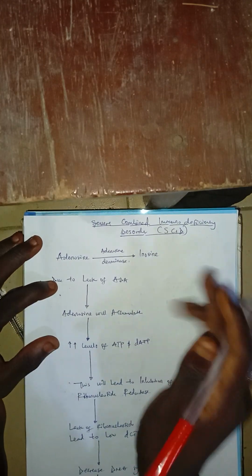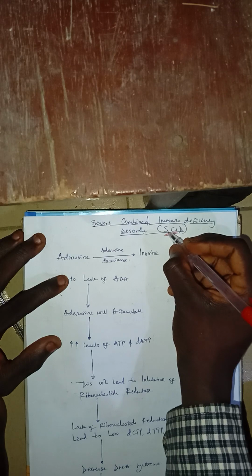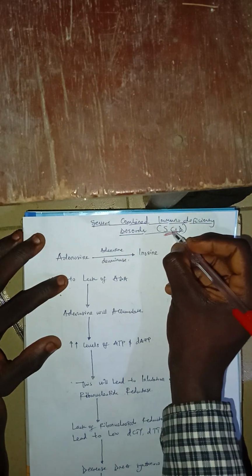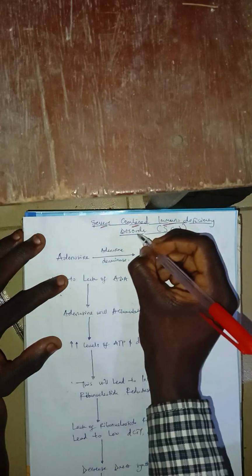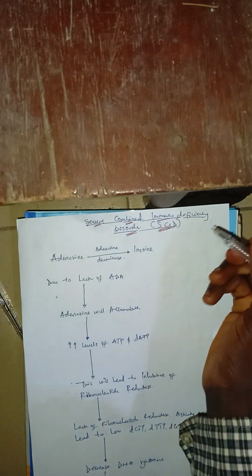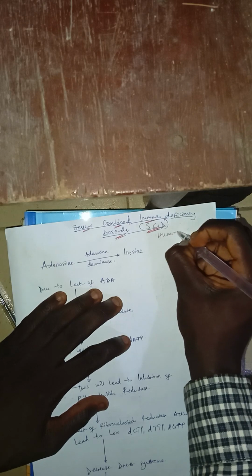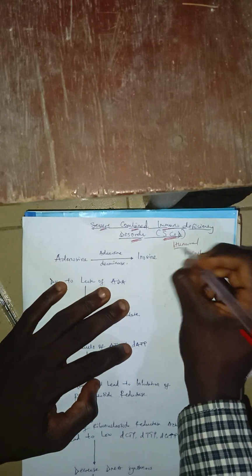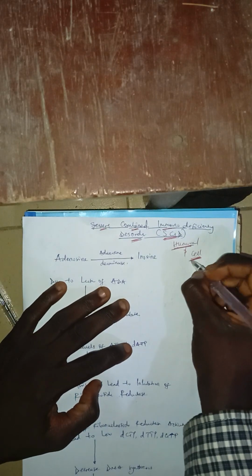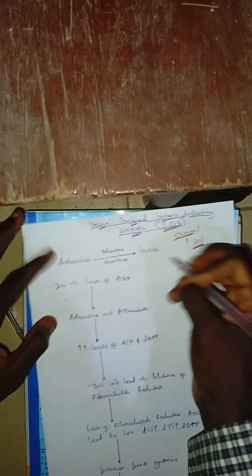Alright, so in this video, like I said, we are going to talk about SCID, severe combined immunodeficiency. So basically, in this disease, both your humoral immunity and your cell-mediated immunity are compromised. Now, what causes it?